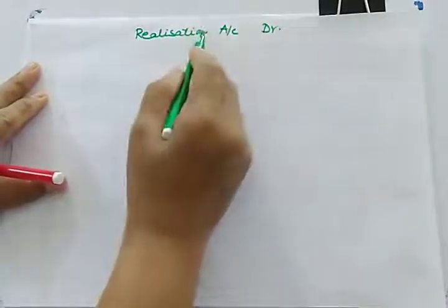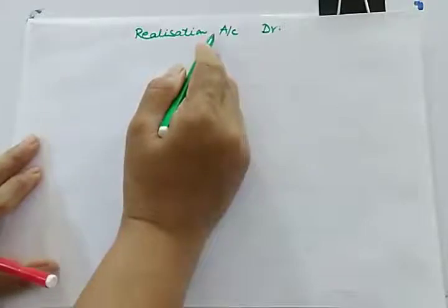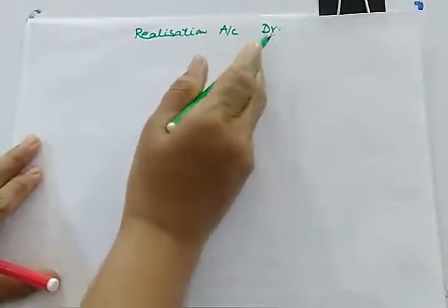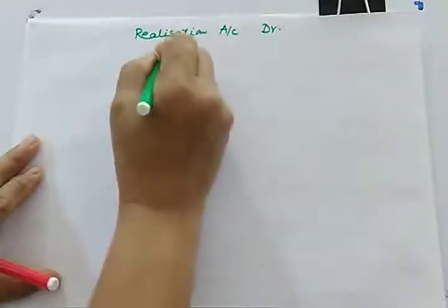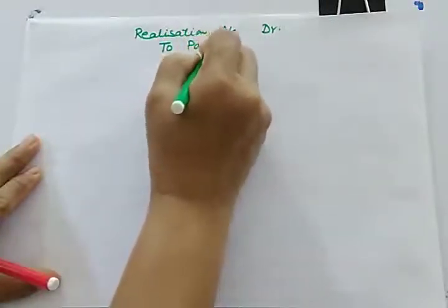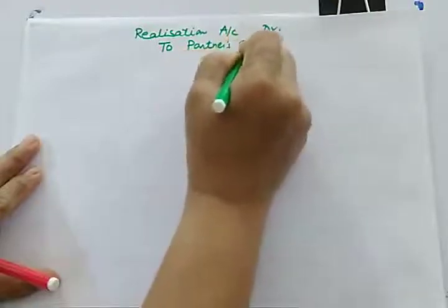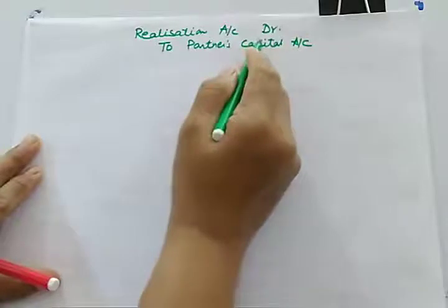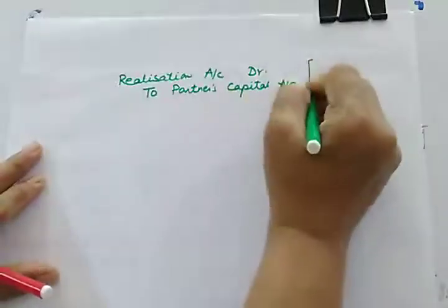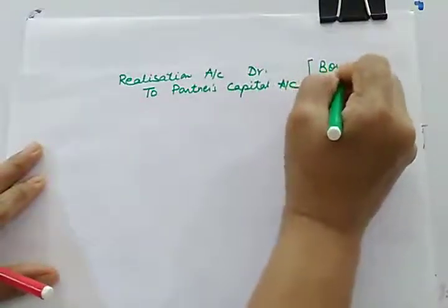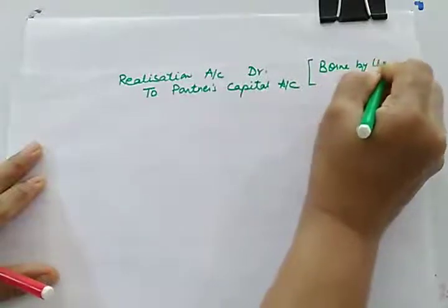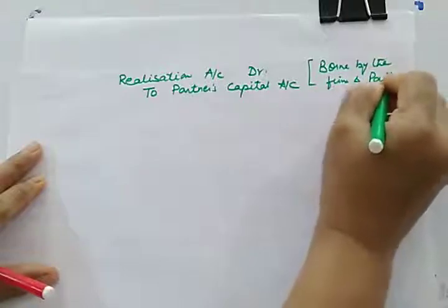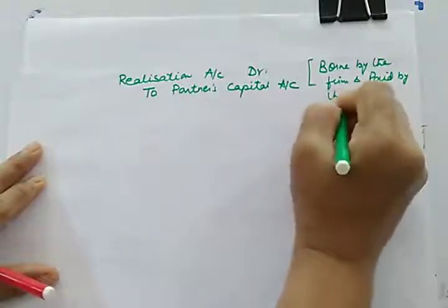You will not write realization expenses because you don't want to create an expense ledger. So you will give debit to realization account to partner's capital account. So this was the case when expenses are borne by the firm and paid by the partner.